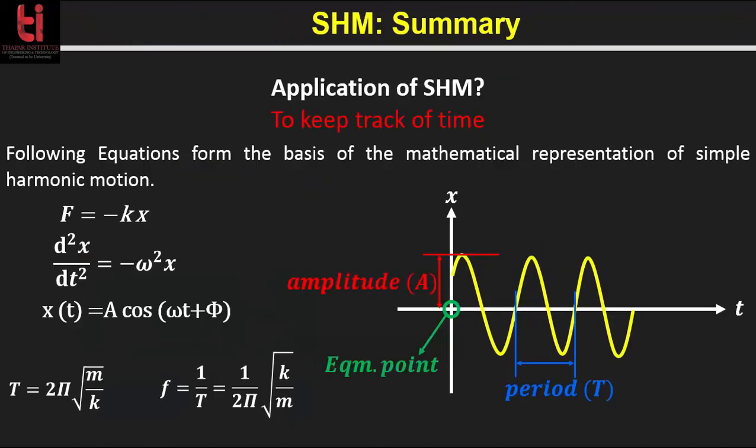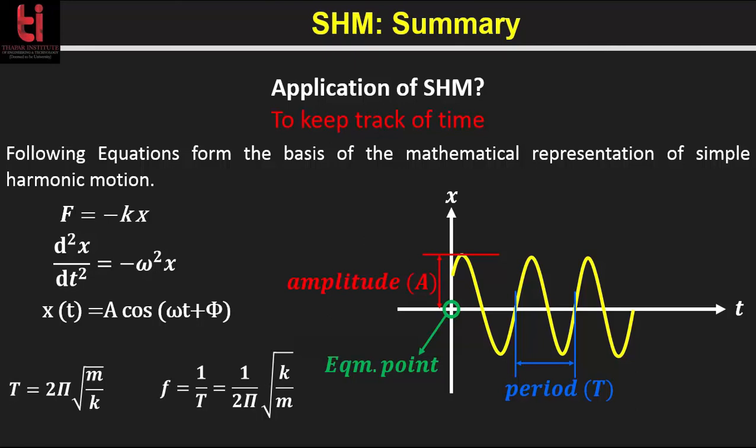Now before summarizing this part, let's talk about an application of simple harmonic motion. An application of simple harmonic motion is to keep track of time. Here the motion is periodic and each oscillation takes the same amount of time to complete, so clocks can use the oscillations to keep track of time. A simple example is the grandfather clock or the pendulum clock. The simple harmonic motion of a swinging pendulum is used to keep track of time.